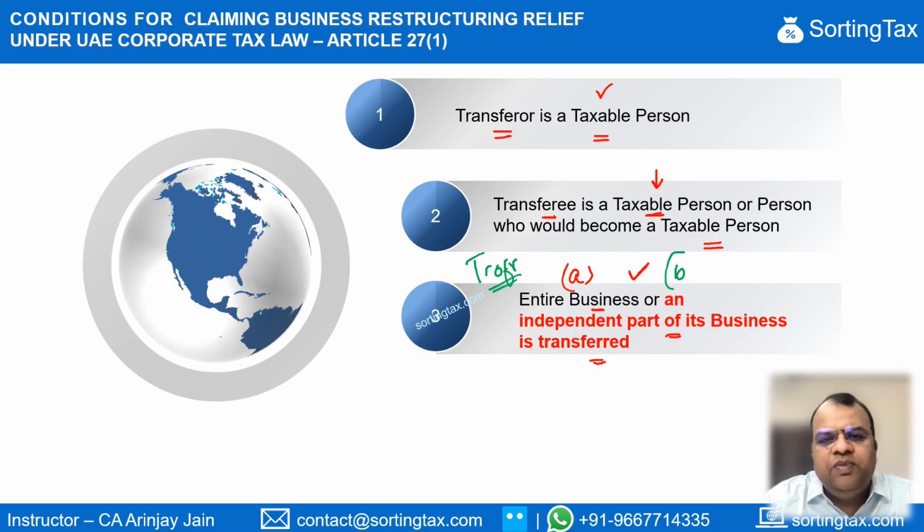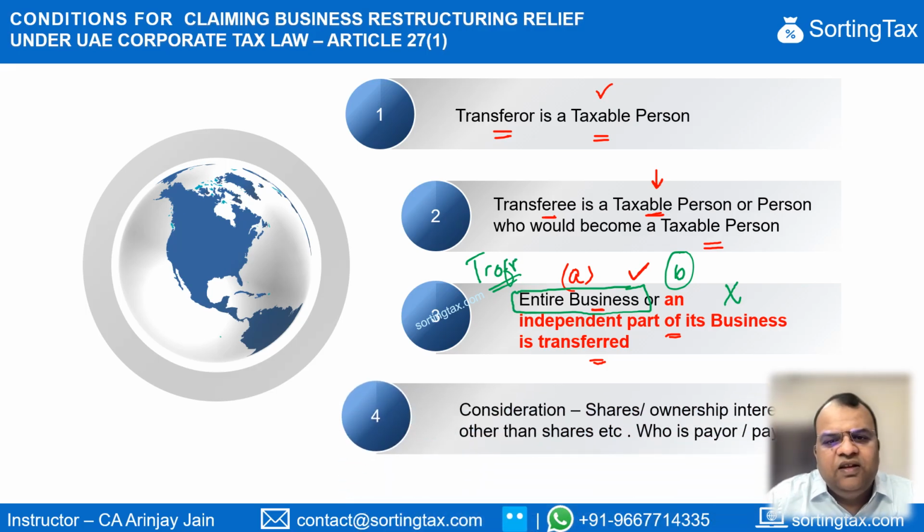Whereas under clause B, it is the entire business that has to be transferred. There is no provision that a part of the business will be transferred. And the reason for that is quite simple. The condition is once the business is transferred, the transferor ceases to exist. If you cease to exist, you cannot carry on any other independent business. And therefore, the condition is specific to part 2.